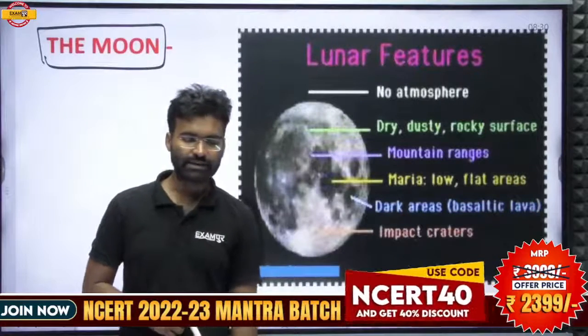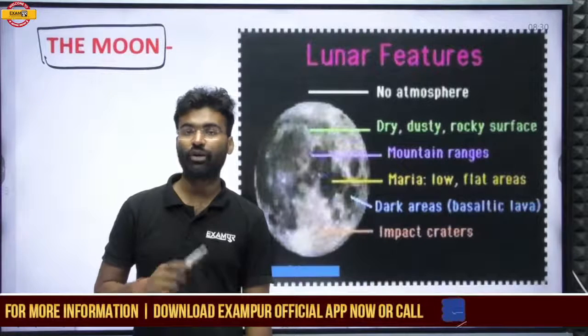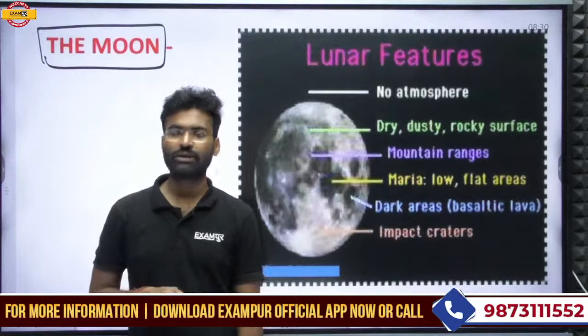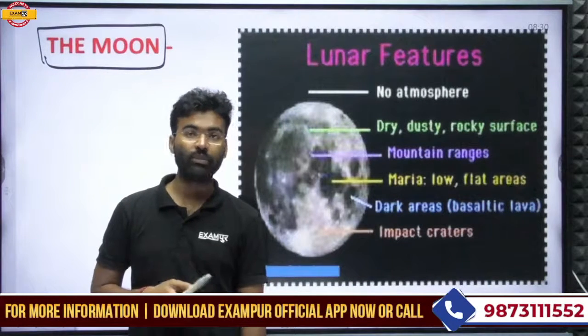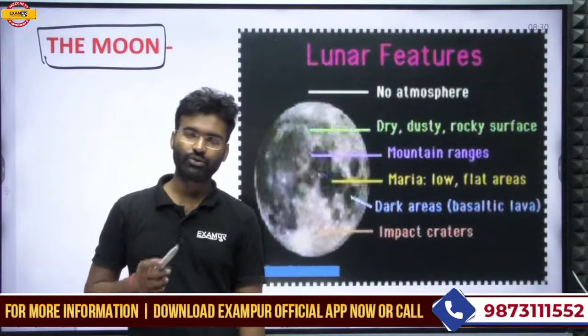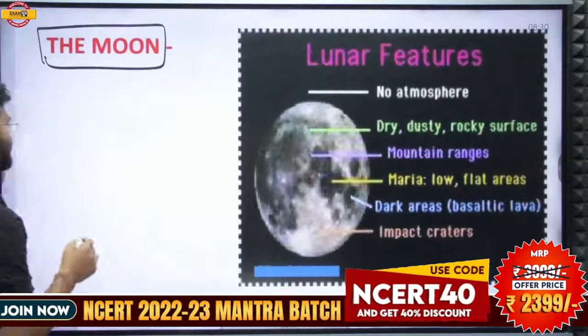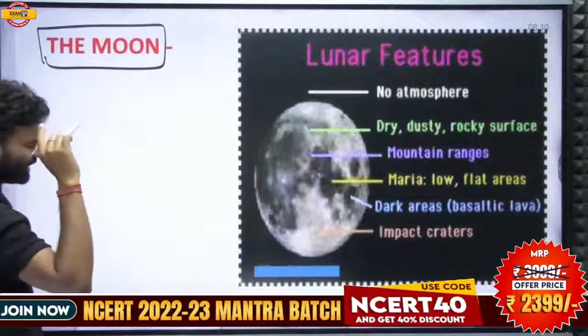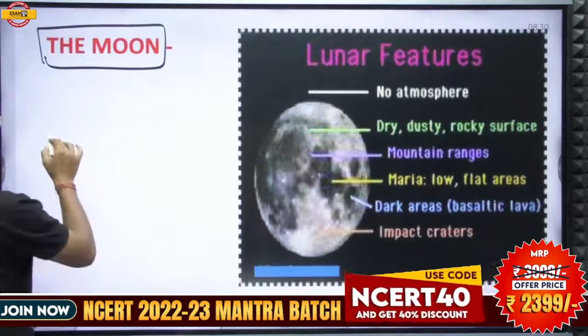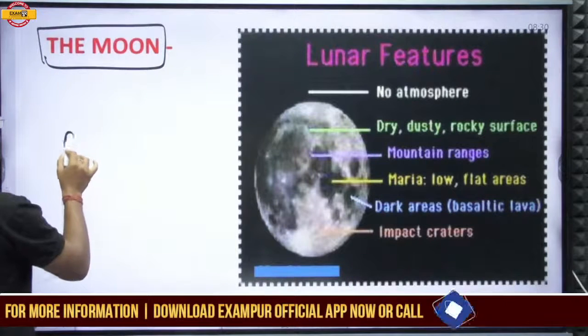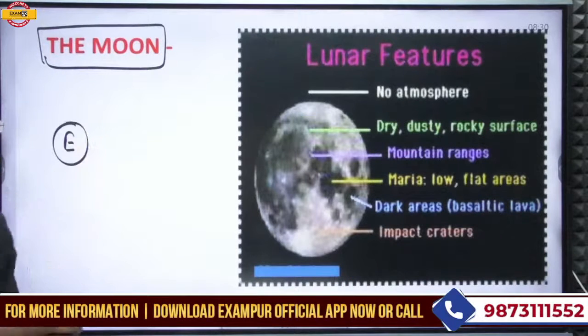Moon is a celestial object, you should know this, that is revolving around the earth, not the sun. Revolving around the earth, and the earth is revolving around the sun.